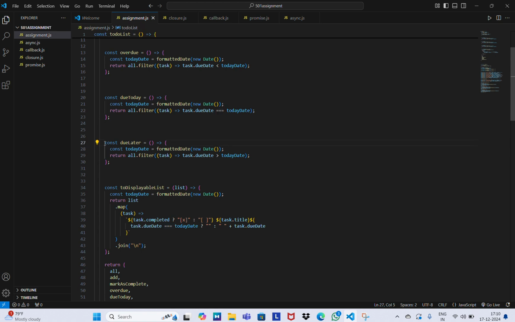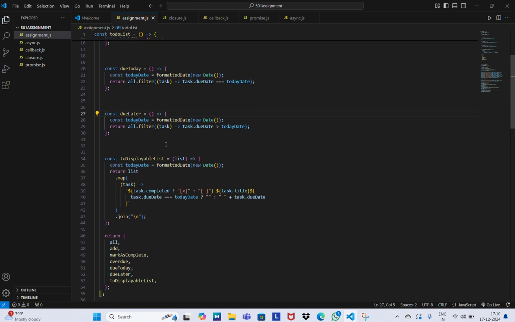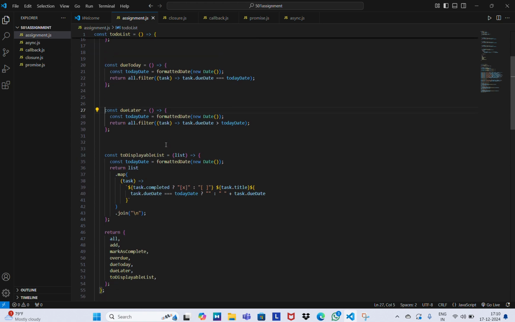That means the tasks that still have time to do are returned by this method. If the due date is still greater than today's date, that means there is still some time to do that particular task, so we can do it later, and this type of task will be returned by this dueLater function. This is about the methods, and the next one is the displayList method.